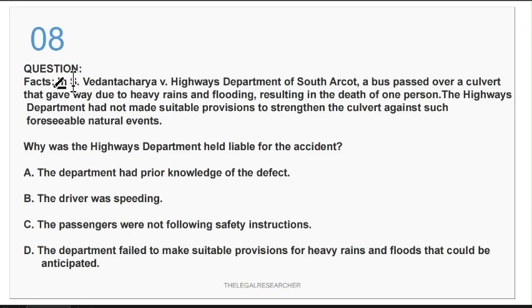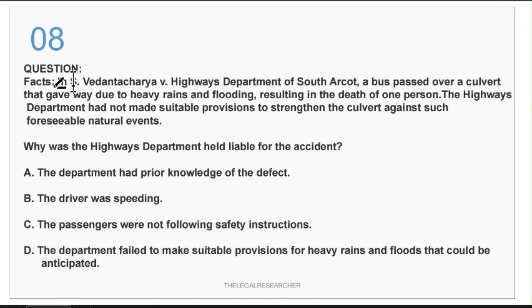In S. Vedantacharya versus Highway Department of South Arcot, a bus passed over a culvert that gave way due to heavy rains and flooding, resulting in the death of one of the persons. The highways department had not made suitable provisions to strengthen the culvert against such foreseeable natural events. So why was the highway department held liable for the accident? If you remember, the highway department was held liable, and the reason is very clear: the highway department has responsibility and they have to foresee.